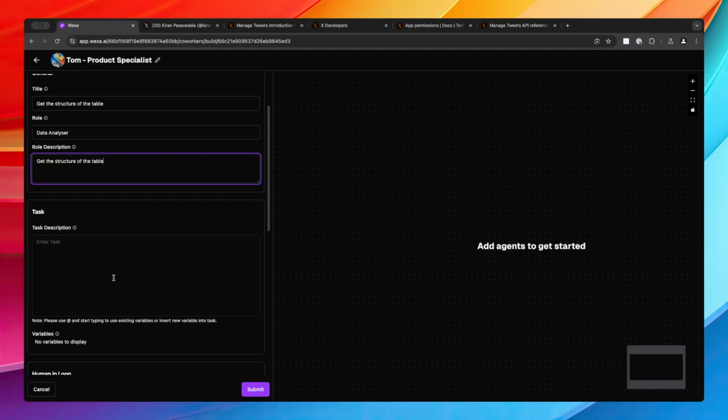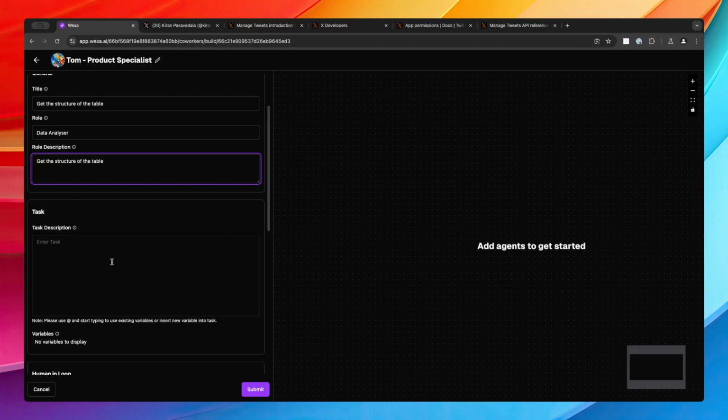Now you really have to explain the task to your agent. The way you do it can be a different style for different people. This is purely agent engineering, where you are trying to instruct your agent to perform a very specific task.